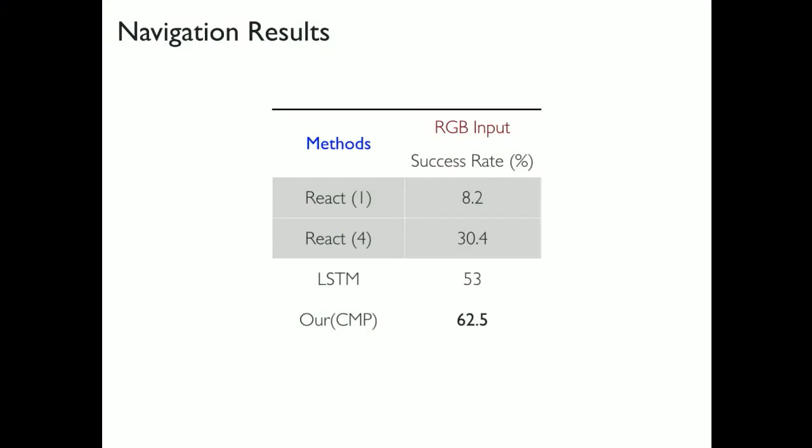For example, what we are doing is essentially measuring success rate, where the goal is sampled to be about 32 time steps away, and then we are running the policy for 40 time steps and seeing whether it gets close to the goal location or not. I was mentioning before, these reactive policies don't really work very well at this task because all they can do is essentially memorize the training environment. So they work amazingly well on training environments, but they cannot generalize to these new environments that you put them into. LSTM-based memory units actually work somewhat better, but our method is able to outperform that.